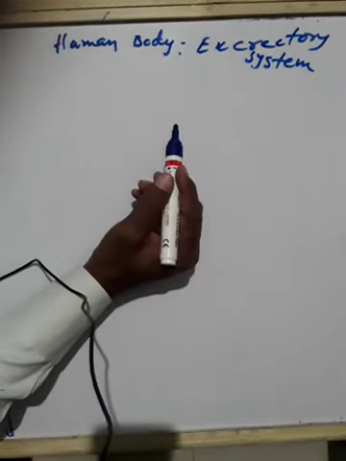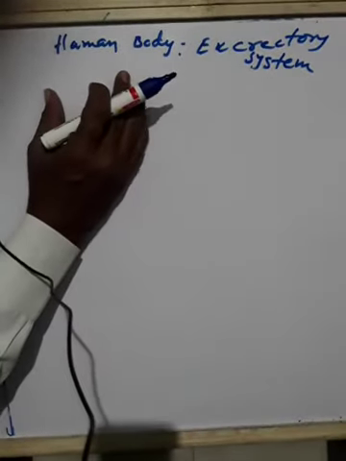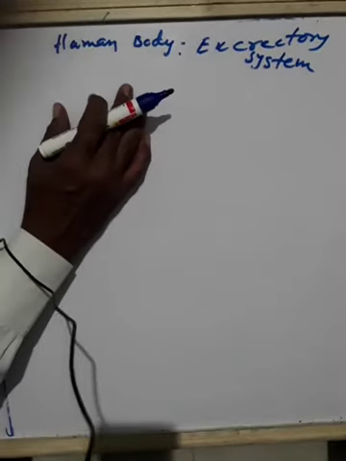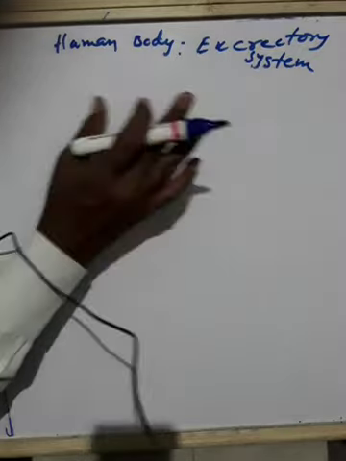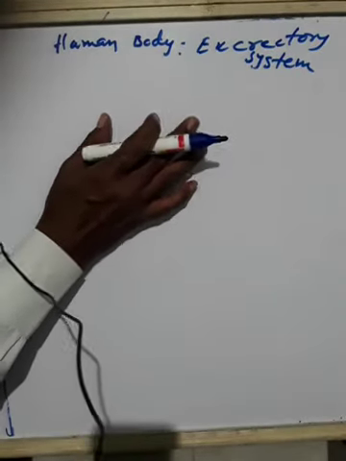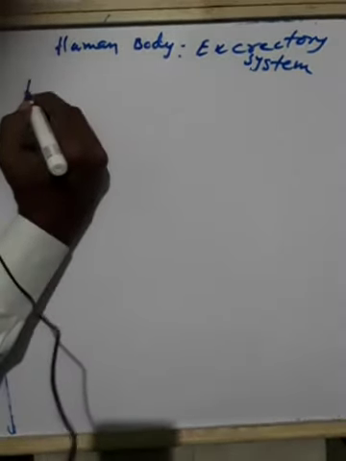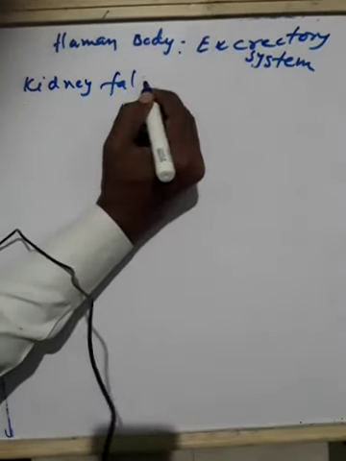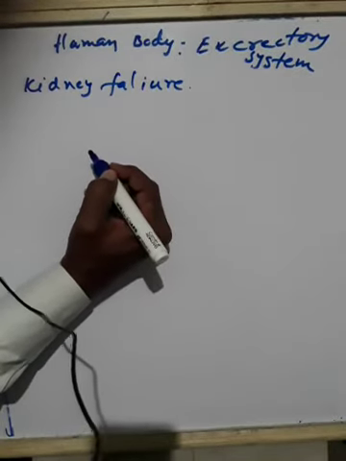Okay. So I told you already, what are the measures we can take? Take at least 8 to 10 glasses of water and take less oxalate-rich food and less animal protein, so as to prevent kidney stone formation. Okay. Then now what we will study is kidney failure. I think most of you might have heard this word, kidney failure. Okay. What is that actually?